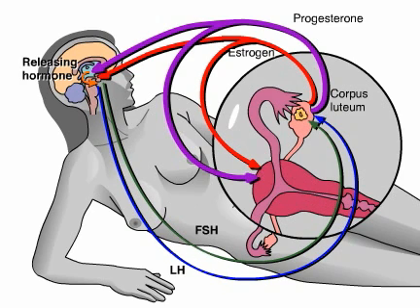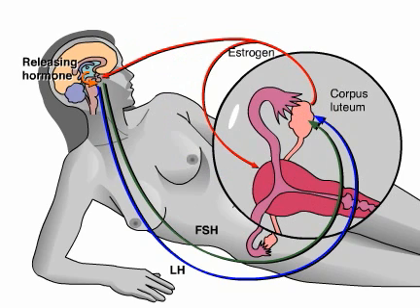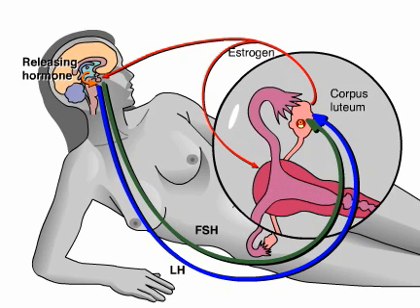So, if fertilization doesn't occur, the corpus luteum degenerates. Without its hormones, the lining of the uterus breaks down and a new follicle starts to grow.